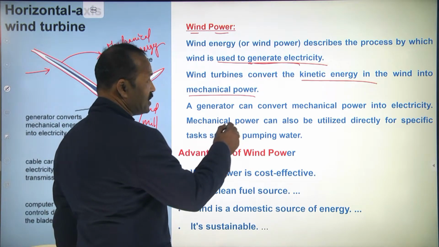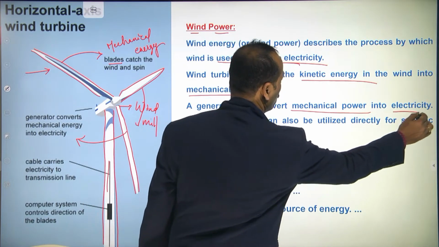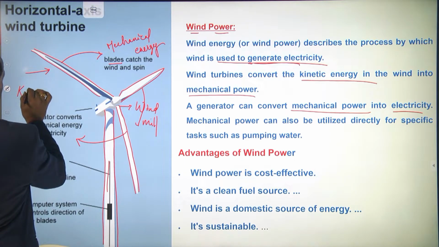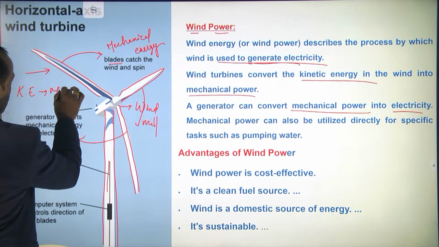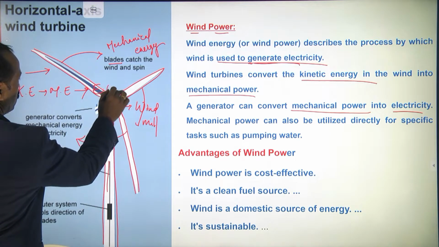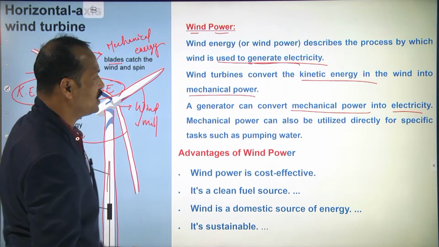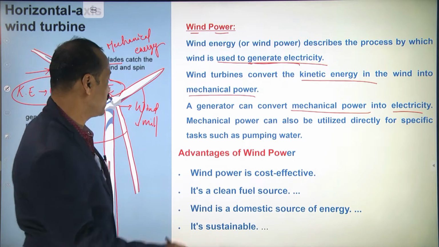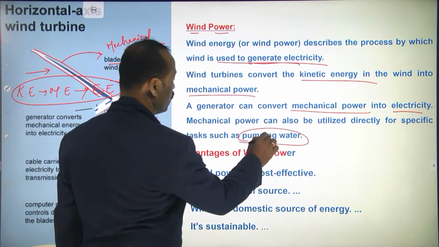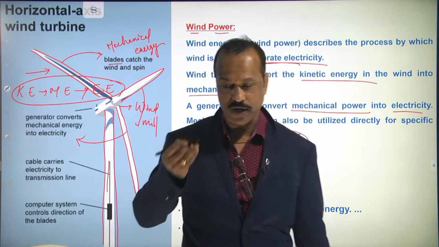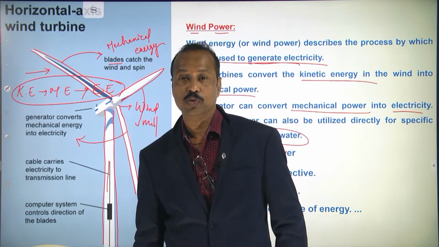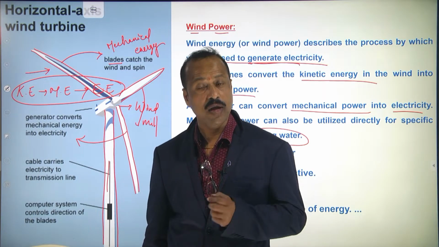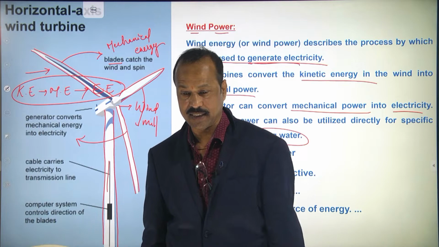Now there is a generator that converts mechanical power into electricity. So here, first kinetic energy is converting into mechanical energy, and mechanical energy is converting into electrical energy. Like this, energy can be converted from one form to another form. Mechanical power can also be utilized directly for specific tasks such as pumping of water. As I told you, in the olden days they were used to pump water, to take the water from underground. So we can use these windmills to pump the water, or also to generate electricity. Is this clear to you?